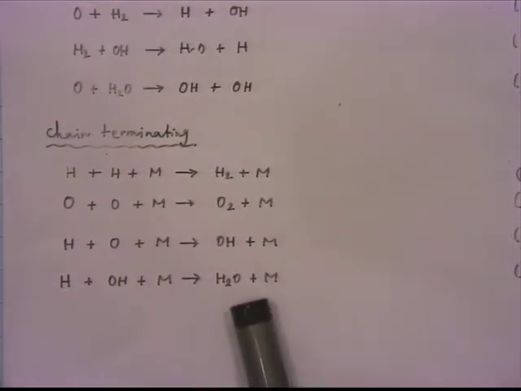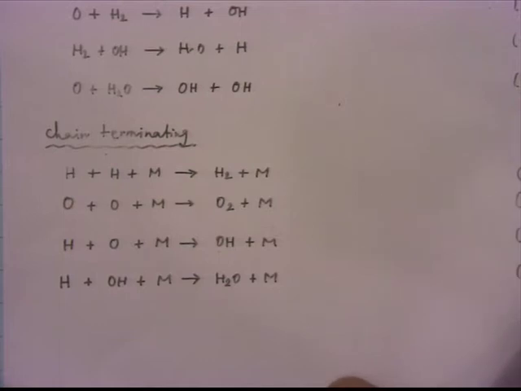So everything taken together, chain initiation, chain propagation, chain branching, chain termination, this gives you a sort of chain reaction. Chain reaction means a sequence of events happening together, sequence of chemical events happening together in sequence, one after the other. So in the context of this, we want to understand this chain reaction dynamics a little better.